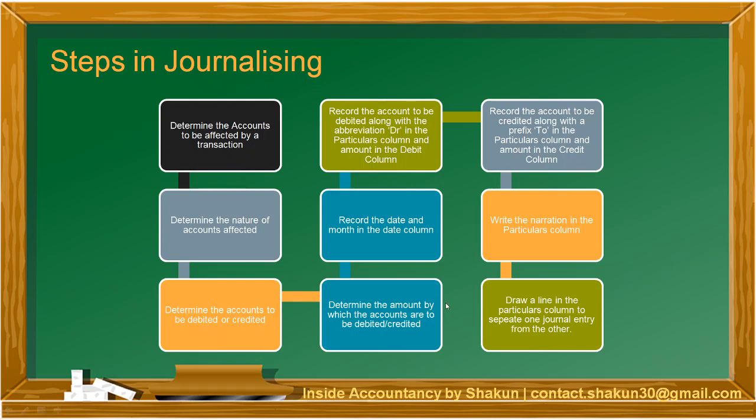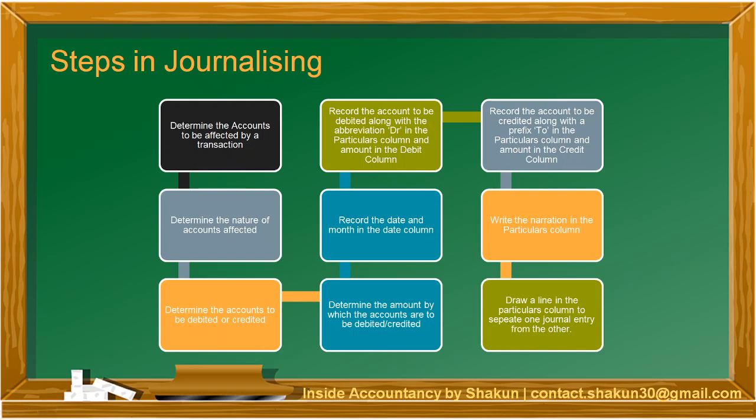After that, determine the amount by which the accounts are to be debited or credited. For example, if I give you a transaction as goods purchased for cash rupees 10,000, then 10,000 is the amount which is to be debited and credited. After you determine all this, then in the journal format, record the date and month in the date column. First we write the year followed by the month and the date.